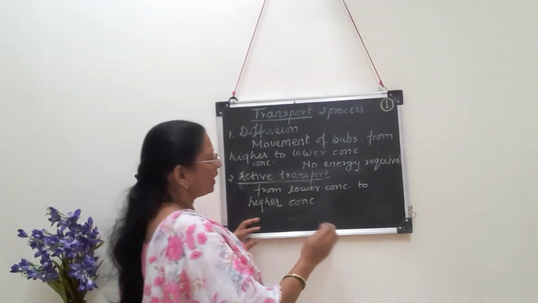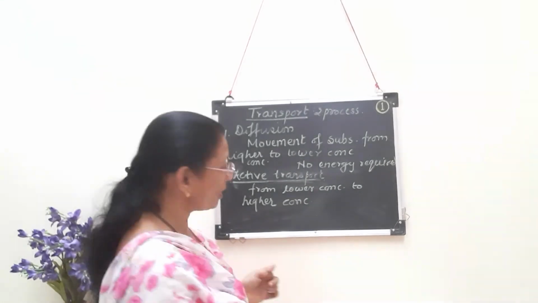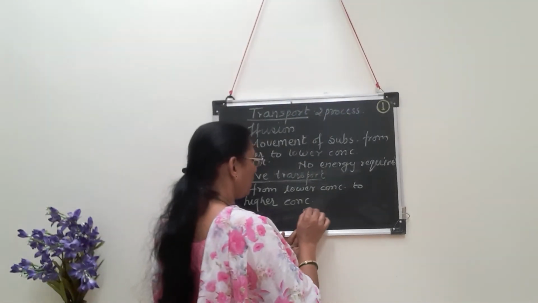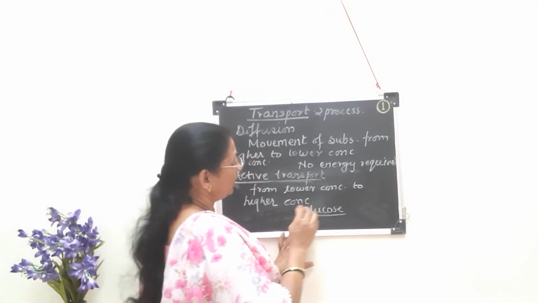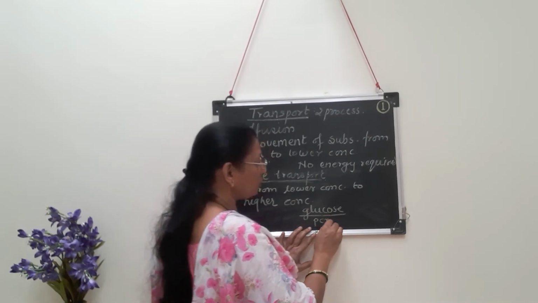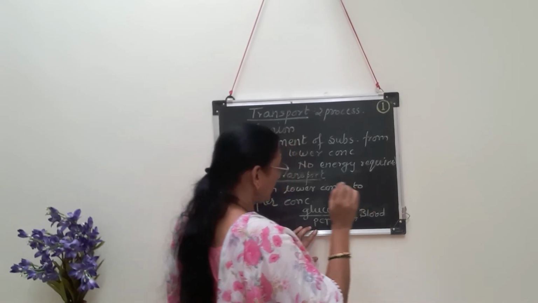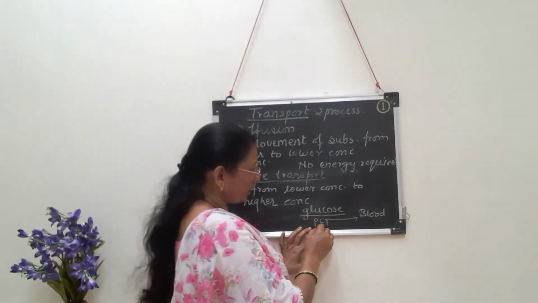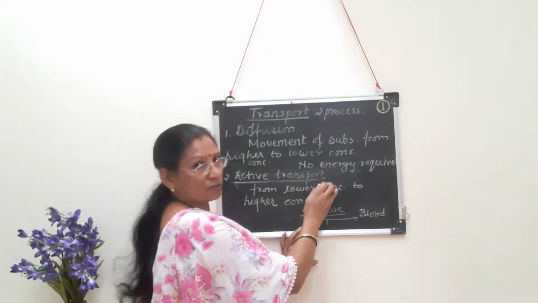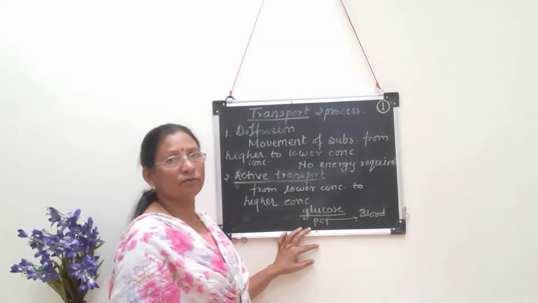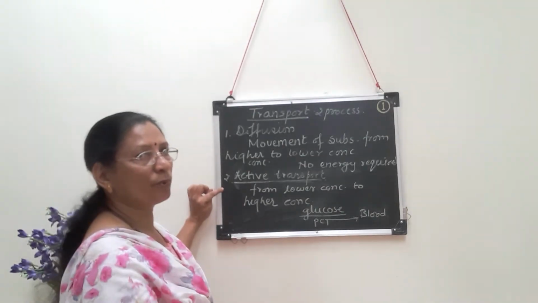For example, last year we have studied in case of kidneys, in case of active reabsorption, selective reabsorption. If you remember, the amount of glucose, even though it is less in the proximal convoluted tubule, amount of glucose in PCT, even though it is less, it is reabsorbed and given back into the blood. So this less amount of glucose, its transportation from PCT to blood, requires energy, and that will become active transport. So transportation of substances from one place to another takes place by diffusion and by active transport.